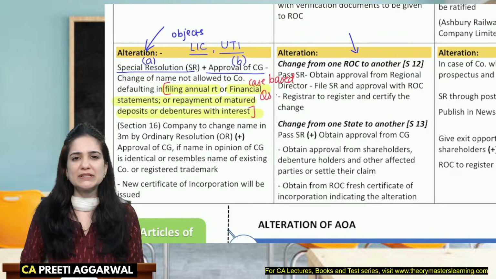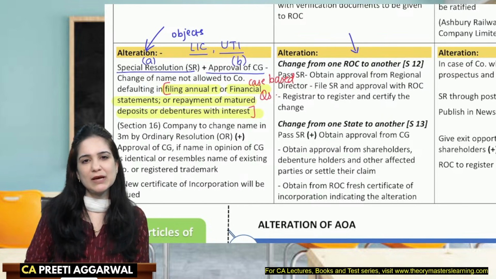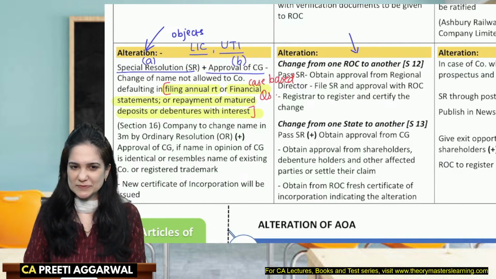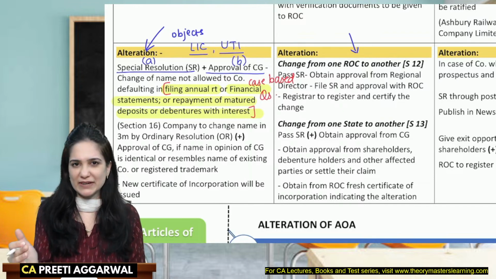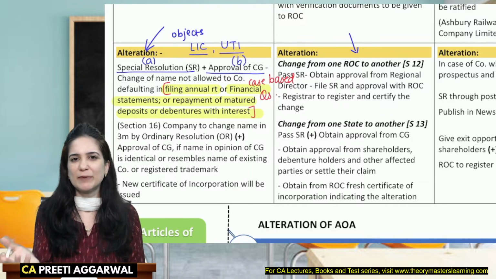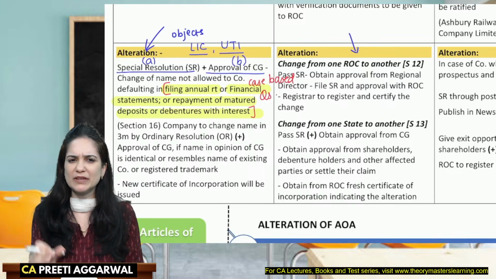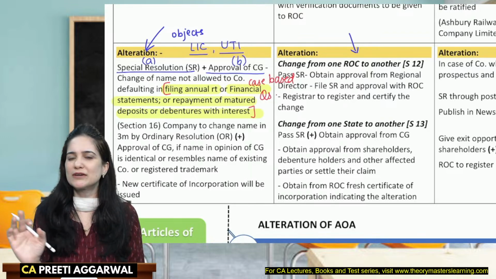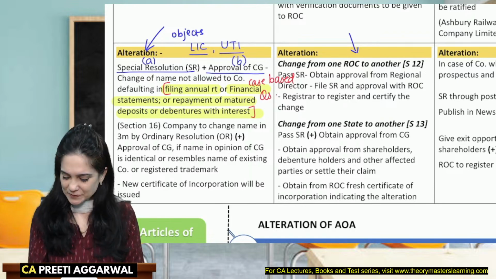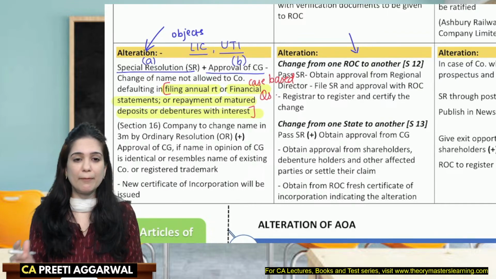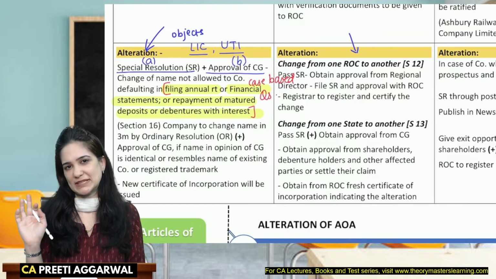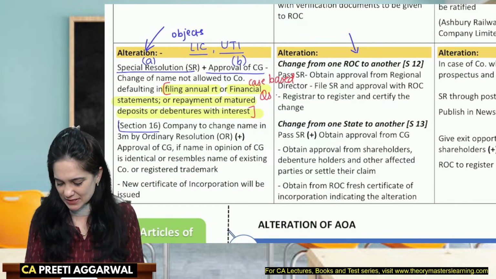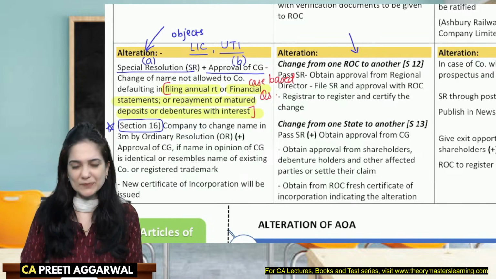The approval of the central government is not required when? Can you tell me, when is the approval of the central government not required? When you're adding or deleting the word private. That happens in case of conversion. You're converting the private company into public company or public into private company. If that is the only change, then you need not seek the approval of the central government. Section 16, it is my prediction, it is my gut feeling that a question will be asked on section 16. So please mention this as important for exam, section 16.